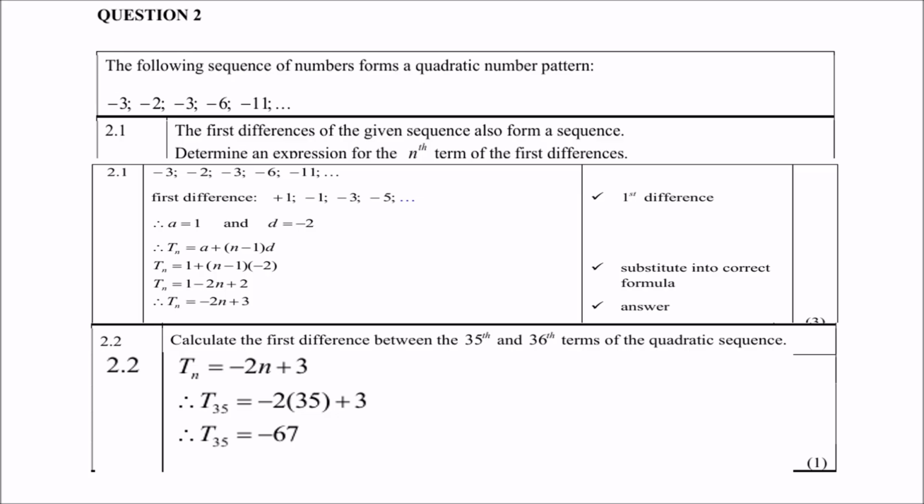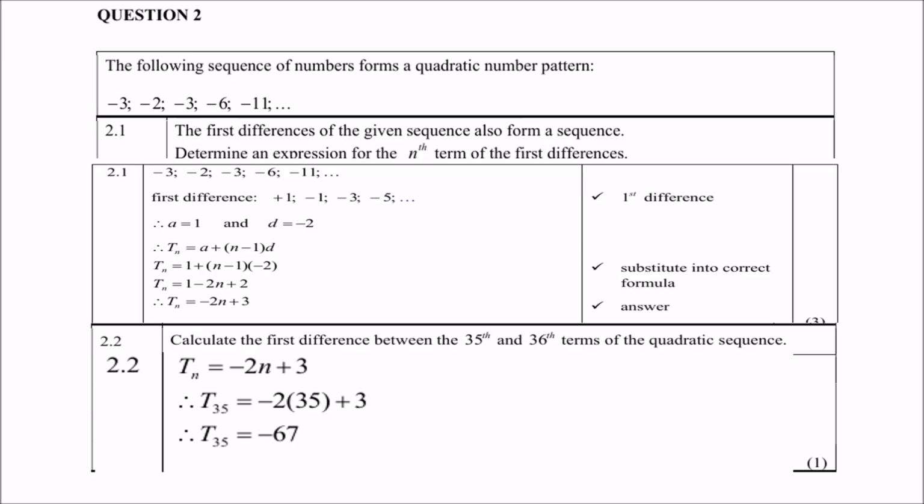Then of course it is arithmetic, so therefore Tn equals a plus (n minus 1)d. So therefore a is 1 and of course d is -2. Remove the brackets and you get Tn equals -2n plus 3.